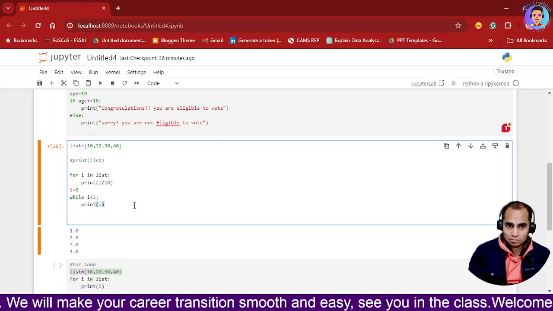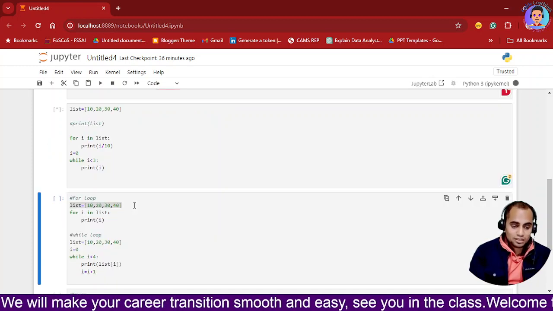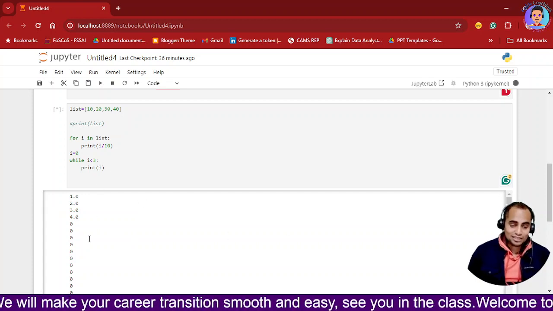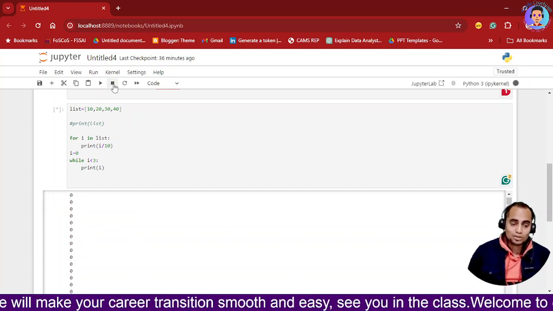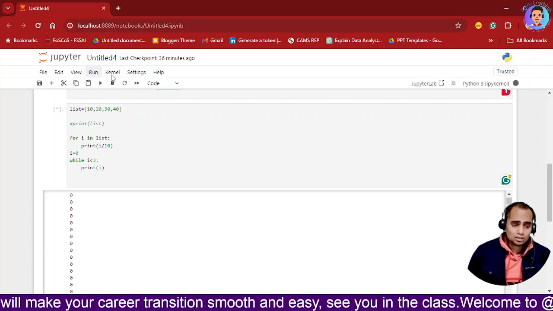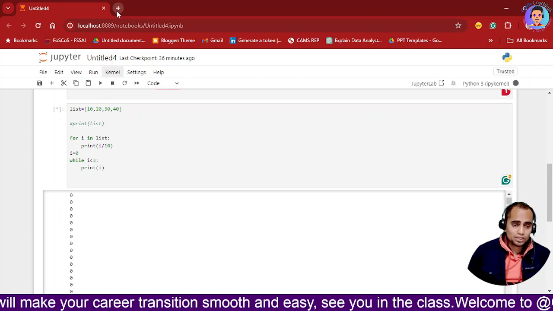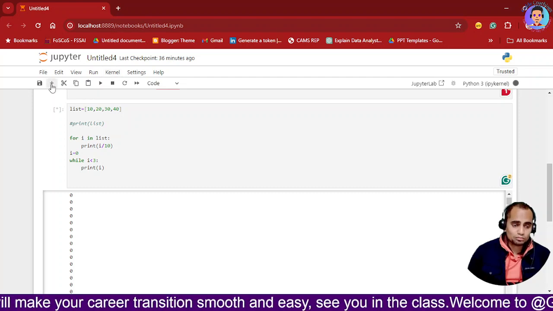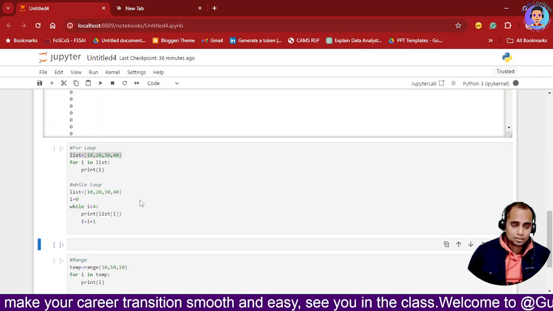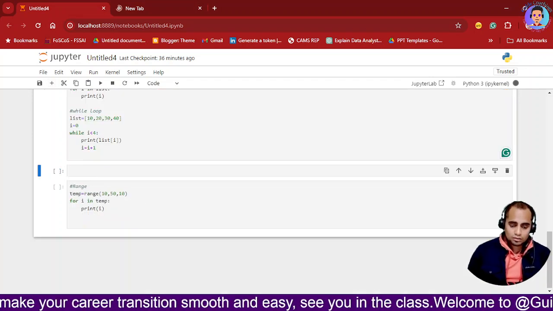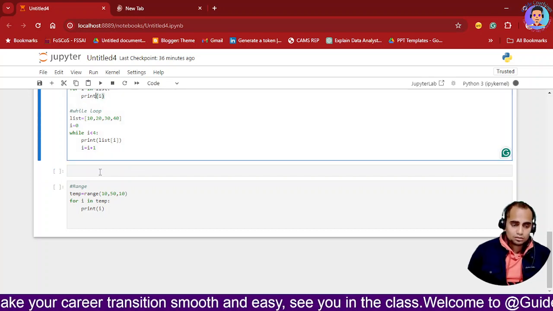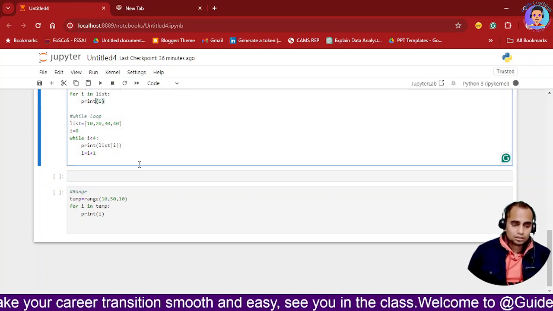Okay, now your time is up. So basically it will give me the index. And one more thing, it is going to be an endless loop, so we need to stop it. So basically we can end it, and we can check the results.